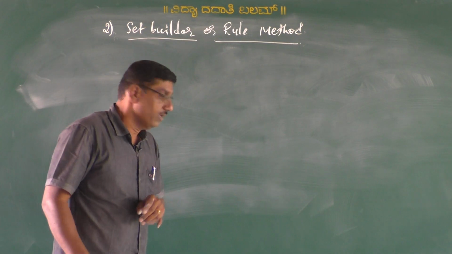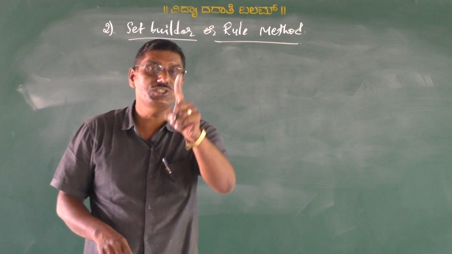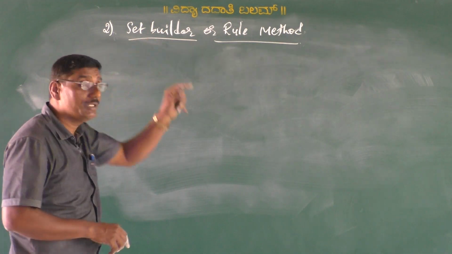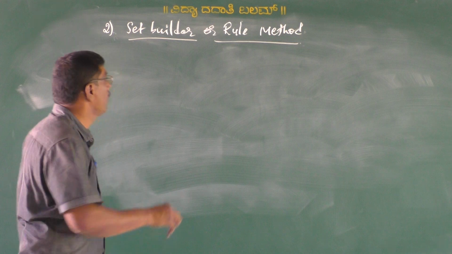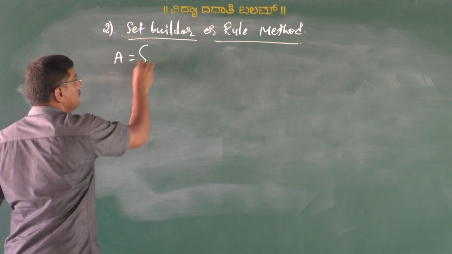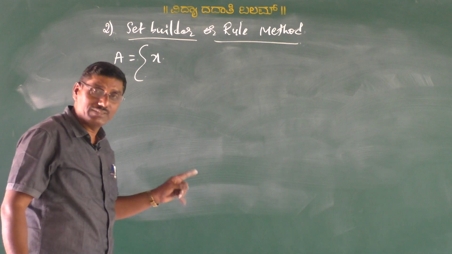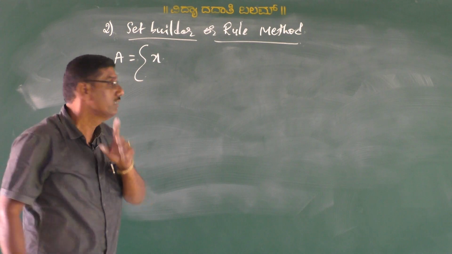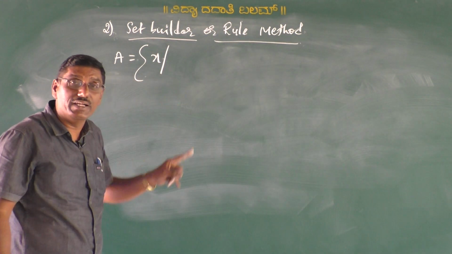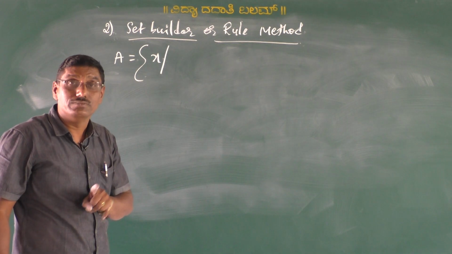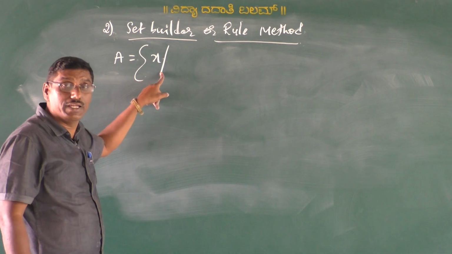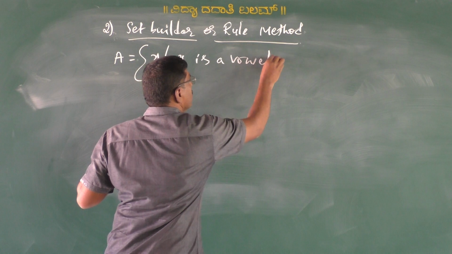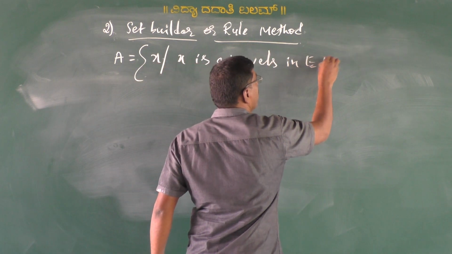For example, the collection of vowels in the English alphabet can be written in set builder form as A is equal to the set of all x, such that x is a vowel in the English alphabet.